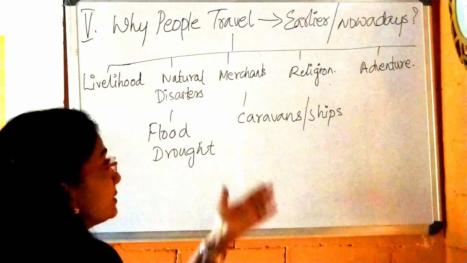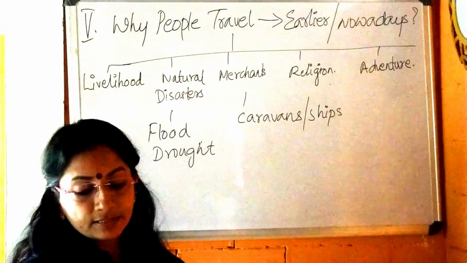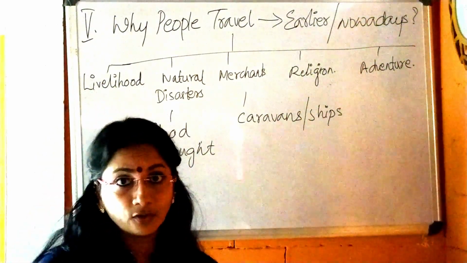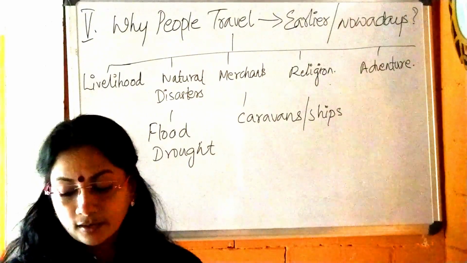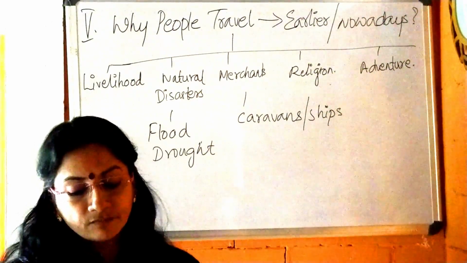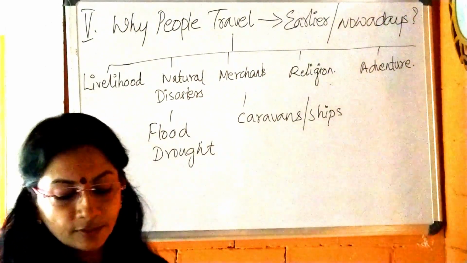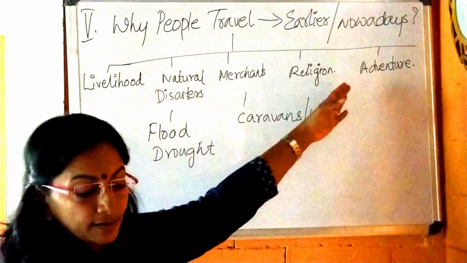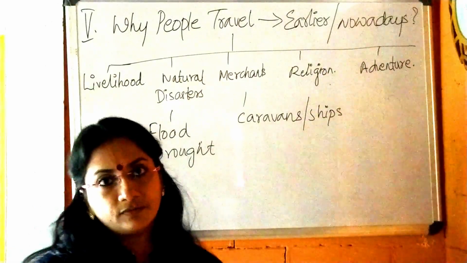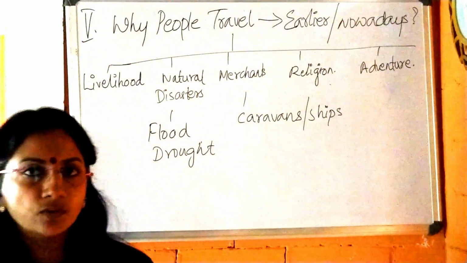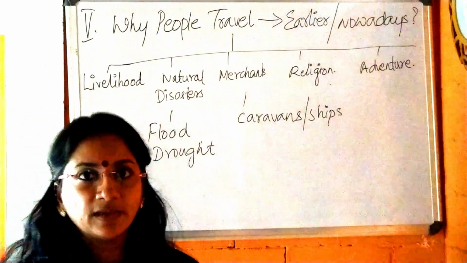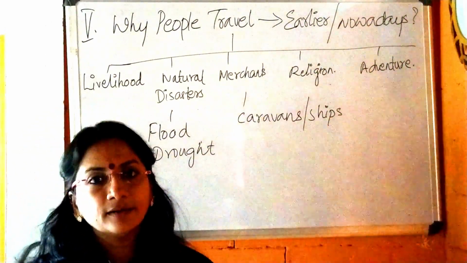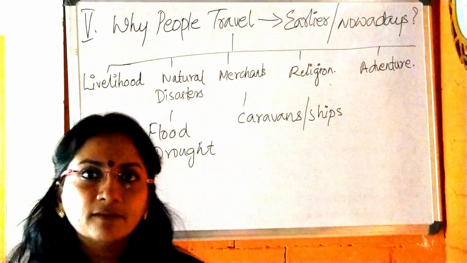So, next the religion comes. At that time, the religious teachers walked from village to village. There were no vehicles then. So the religious teachers walked from village to village to offer instruction and advice. Next, some people travelled by a spirit of adventure. At that time also there was an adventurous spirit. Nowadays we have this adventurous spirit too. Even then, the people had the adventurous spirit and they travelled for that.